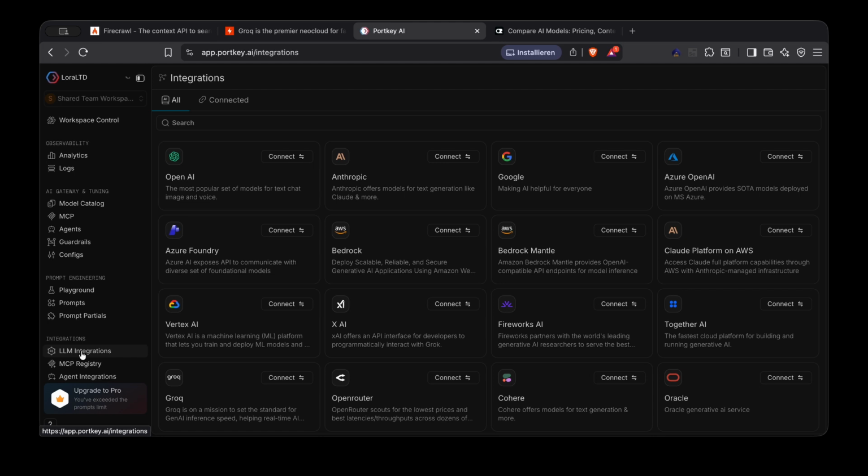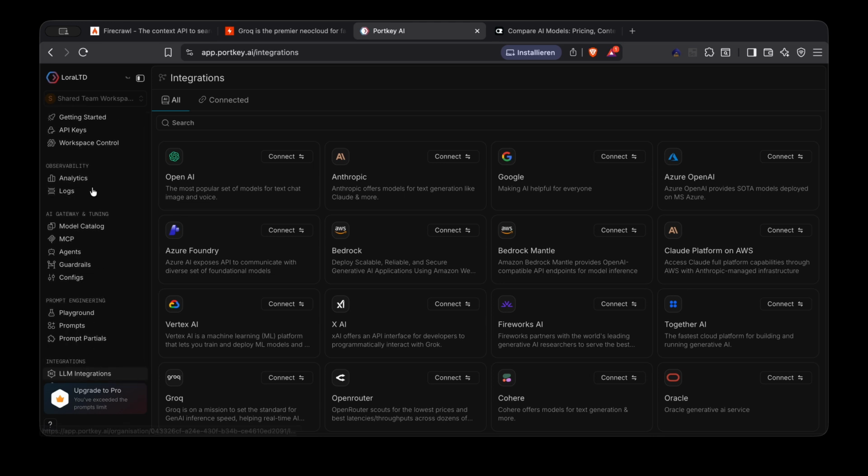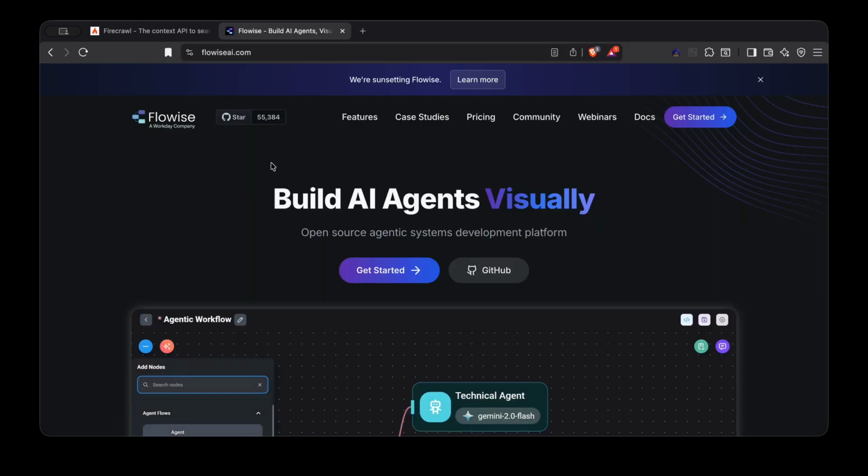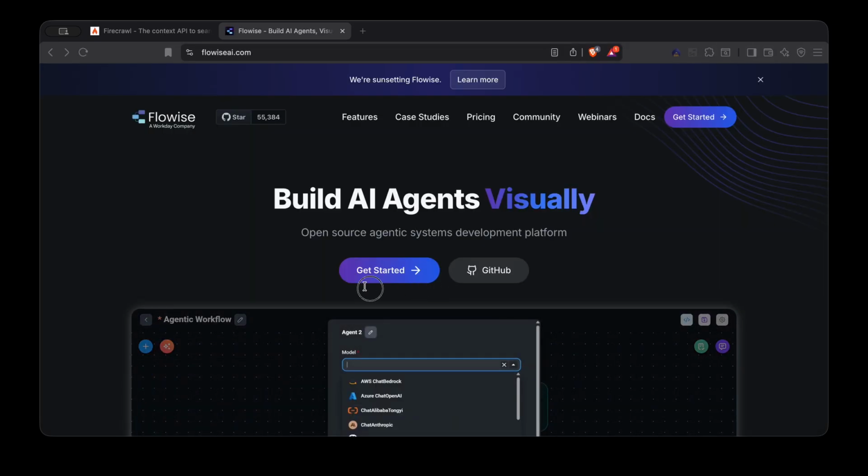LLM integration. Yeah, you can connect to these providers, but for that I will go to OpenRouter. Okay, let's move on. Okay, so next we have 3 websites which all are more or less doing the same: langflow, flowwise, and n8n, right?